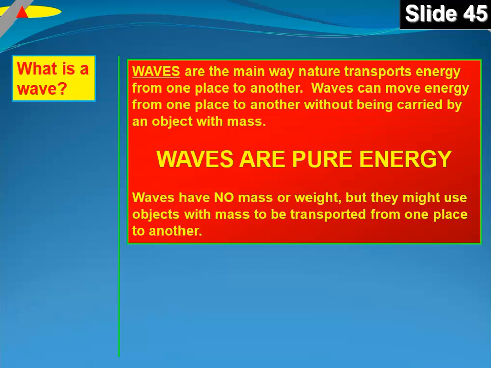So waves are the main way nature transports energy from one place to another. Waves can move energy from one place to another without being carried by an object with mass. So waves are pure energy. Waves have no mass or weight, but they might use objects with mass to be transported from one place to another.